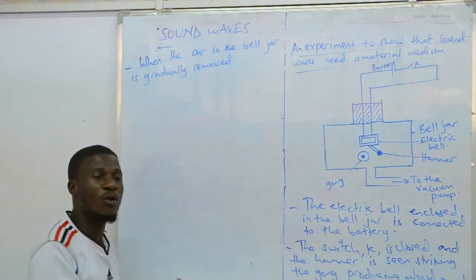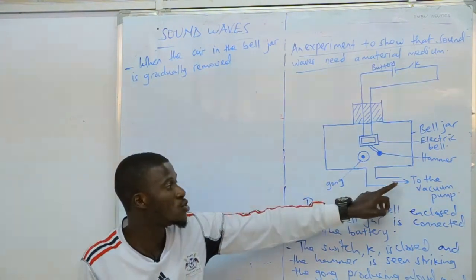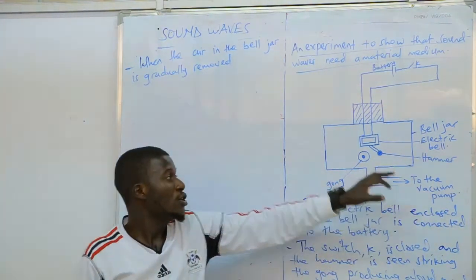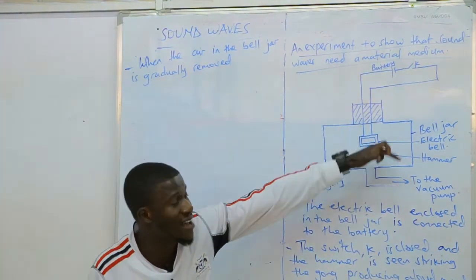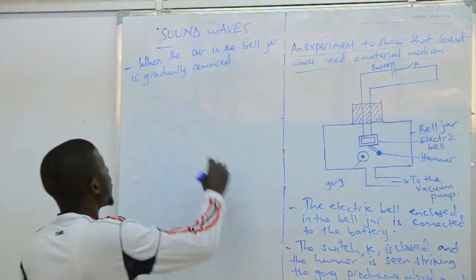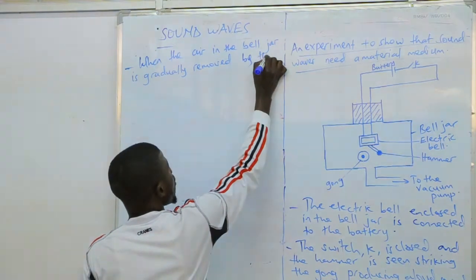But how do you remove it? By means of this vacuum pump. That's why you see this arrow to the vacuum pump. This is where the air is going to pass. Okay, you connect that vacuum pump. When the air in the bell jar is gradually removed by the vacuum pump,